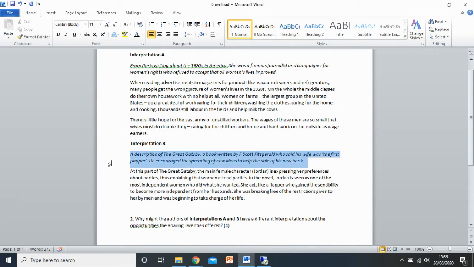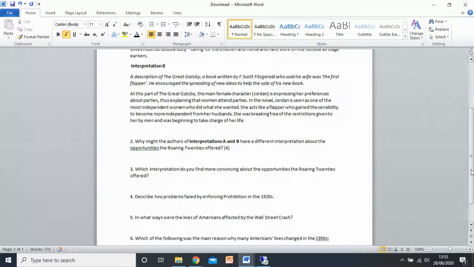Whereas Great Gatsby was written by F. Scott Fitzgerald, and he is writing to try and emphasize the new things that women are up to. And if he writes boring things that they're still stuck doing the housework, then he's not going to sell very many novels. So think about why he might say exciting things to try and gain more money for his book. So again, just 2 things. Why are these sources, interpretations, saying different things?